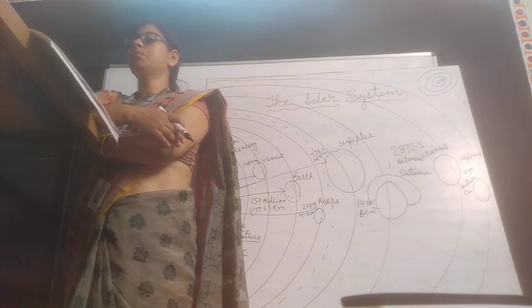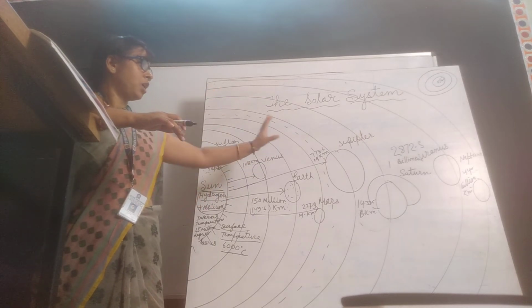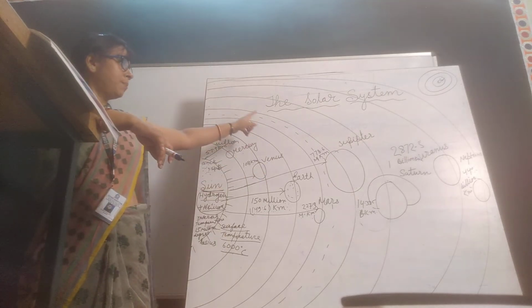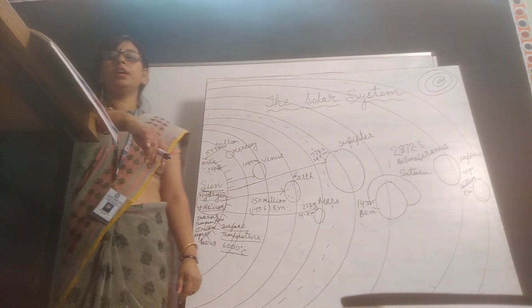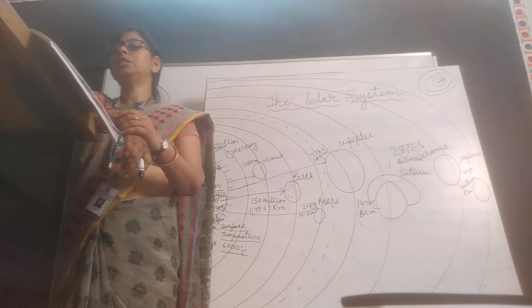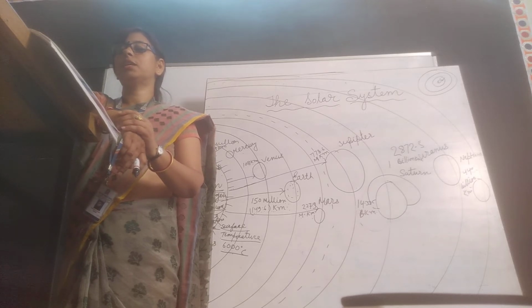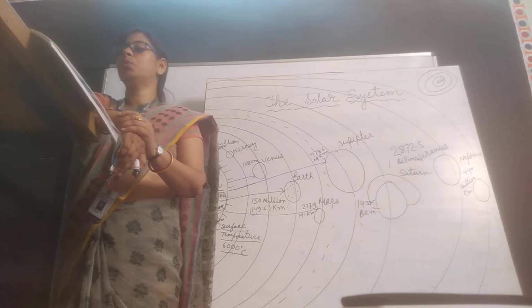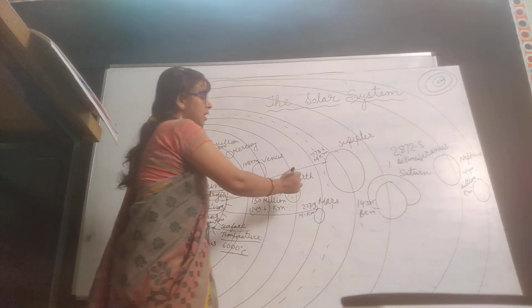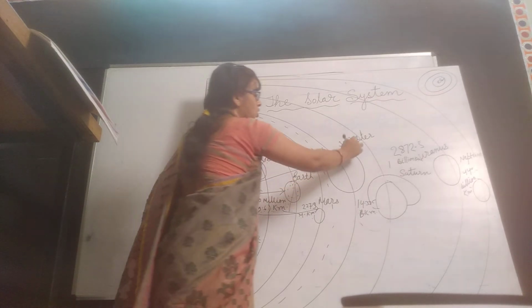And now the planets move around the sun on a fixed path. I have already told you the movement of the planets around the sun is called a revolution. The path on which they move is called an orbit. Each planet has its own fixed orbit around the sun. They also move around on their own axis. Here it is moving around the sun, and at the same time it is moving on its axis also.